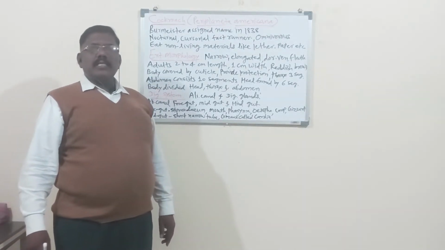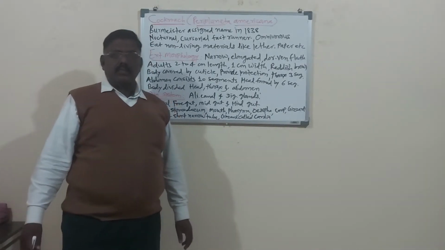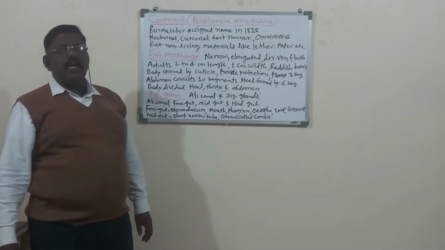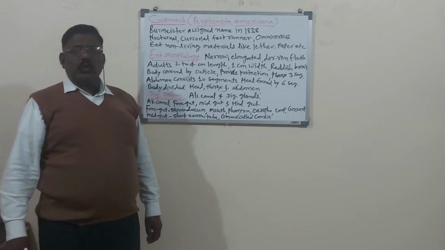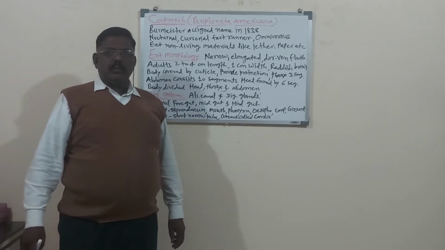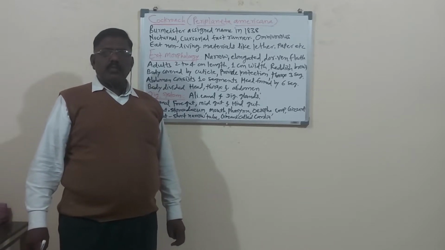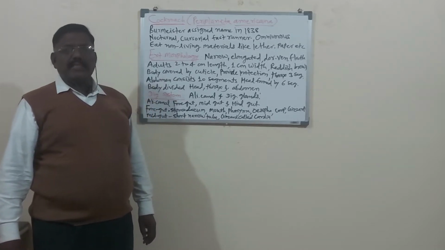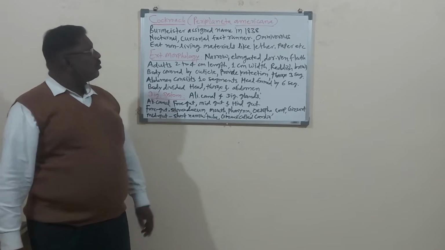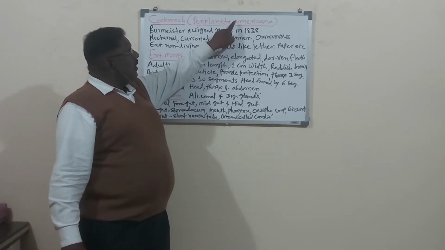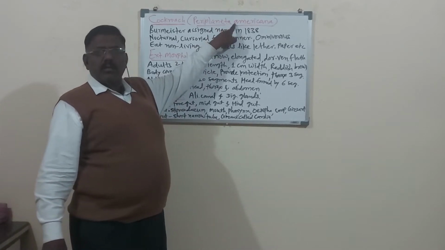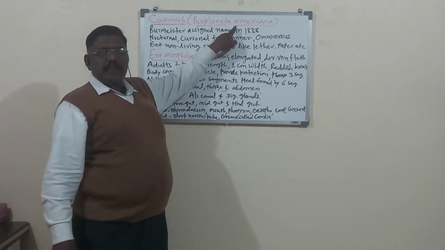Like Ascaris is a genus and lumbricoides is a species, with L small. In protozoa, Plasmodium is a genus and vivax is the species. So remember, this letter is always small, never capital.